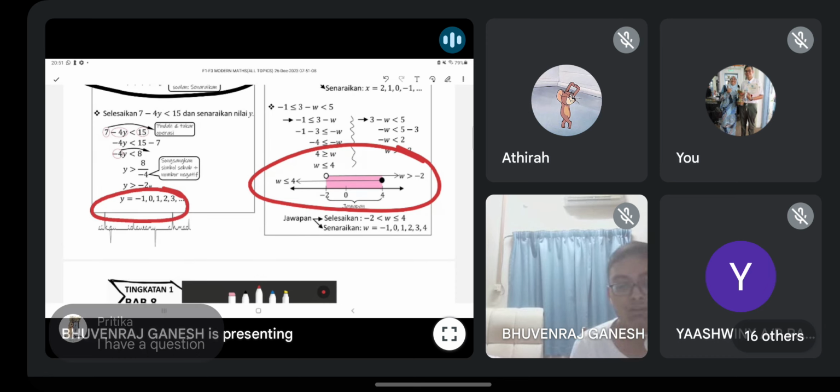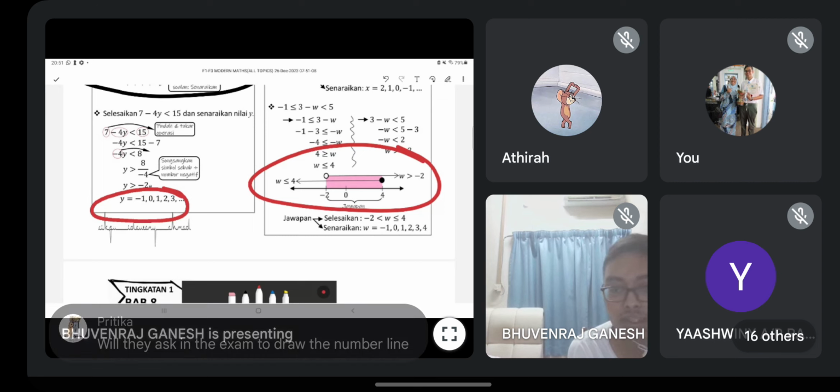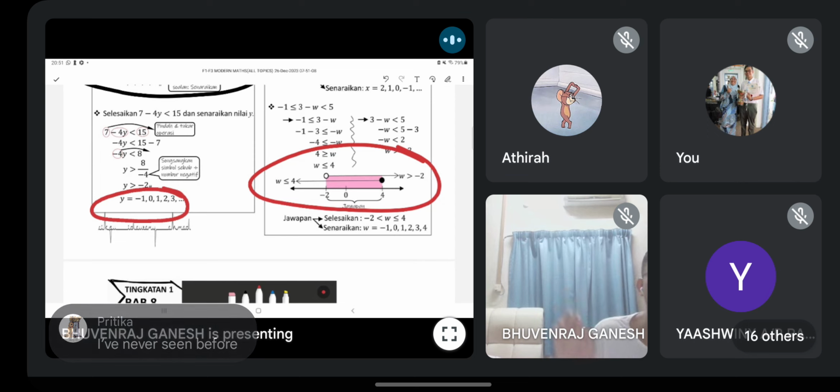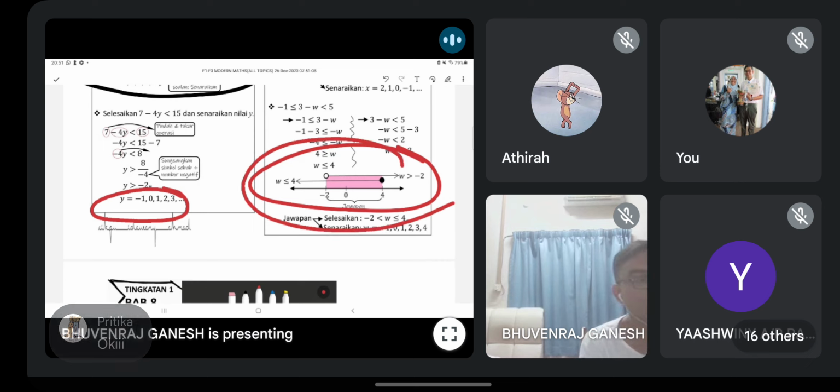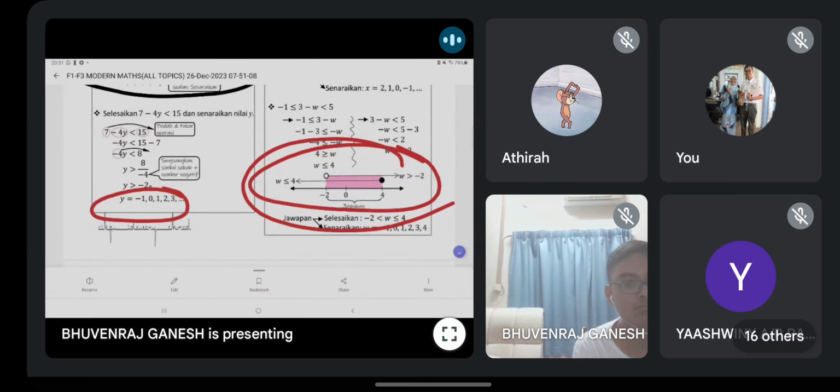Okay, anyone got question, please ask. Will they ask in the exam? Paper 1. Paper 2 so far I never see. Paper 1, they will give you options. Choose the correct option for this one. So far Paper 1. So no need to worry so much.